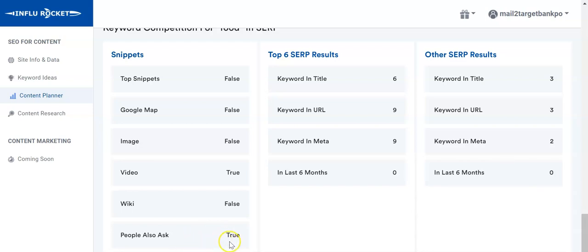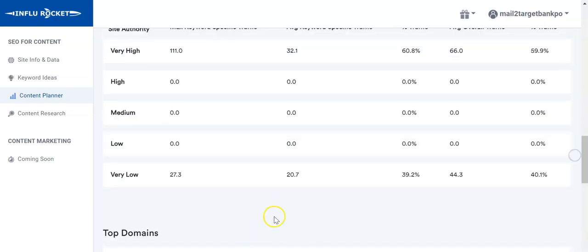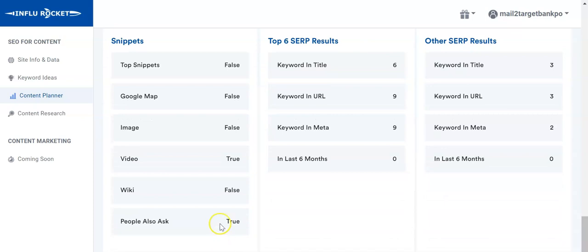That's where I believe this 40% of traffic that it talks about goes, to very low authority domains. That's how they go. Basically, they go to the snippets that are from videos, and people also ask for. And the top SERP results, the keyword in the title. So 6 out of the top 6 results have this very specific keyword in their title. And keyword in URL, it says 9. Keyword in meta, it says 9.